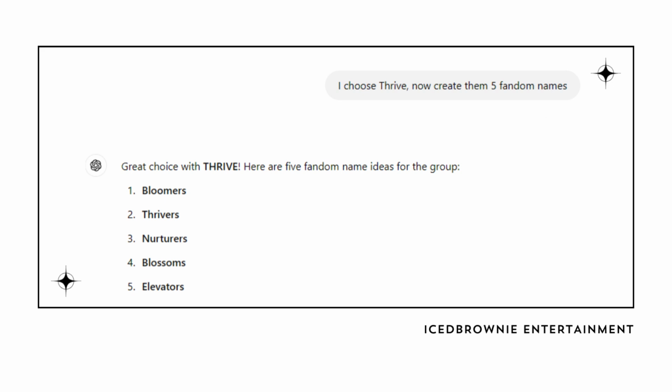For instance, you could ask for names that rhyme with the designated group name or reflect a certain theme related to the group. And of course, if you prefer to skip this step, you can always create your own unique fandom name manually. Now that we've got our group name Thrive and their fandom name Blossoms, we're one step closer to bringing our K-pop AI boy group to life. Let's move on to the next exciting part of our journey.